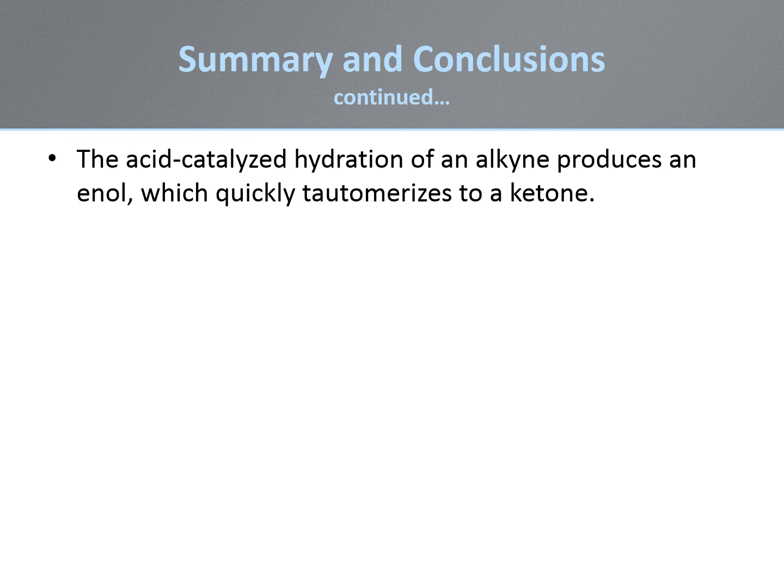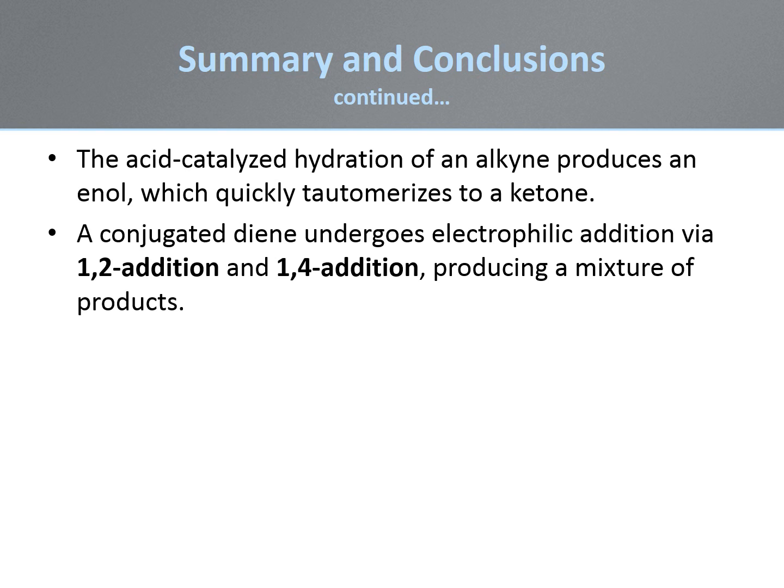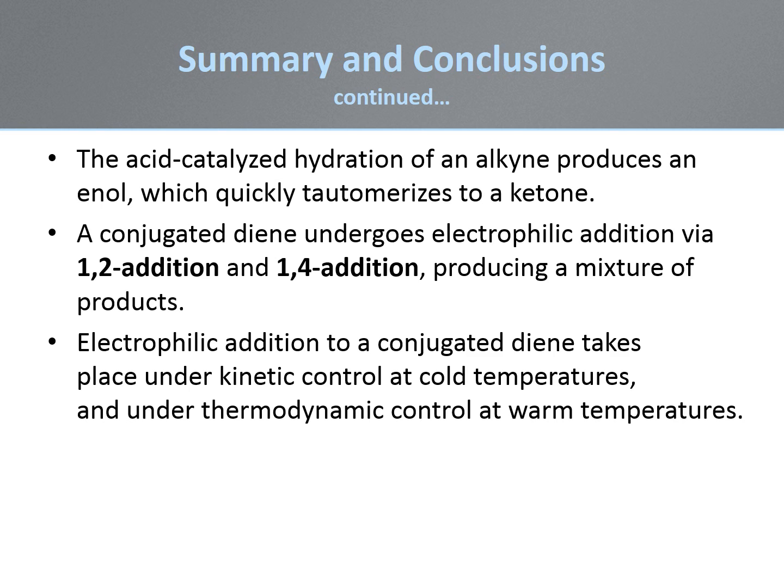A conjugated diene undergoes electrophilic addition via competing 1,2 and 1,4 addition mechanisms, producing a mixture of products. 1,2 addition predominates at lower temperatures when the reaction is under kinetic control. Under higher temperatures, thermodynamic control is more likely, and 1,4 addition will produce the major product.